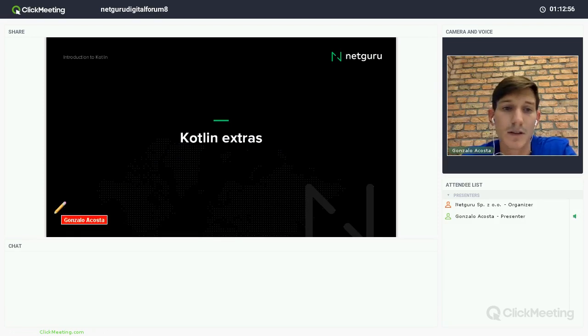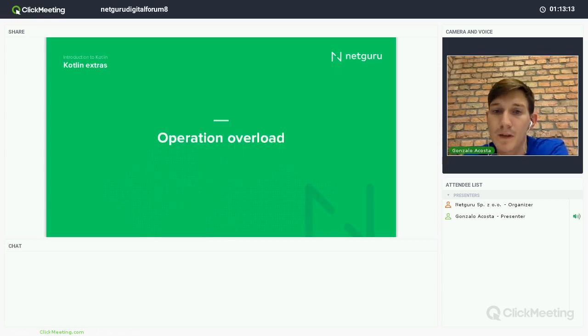Then this Kotlin extra. There are extras that I couldn't put all together in some module, so at the end I decided to write about it, to tell you about it. We have operator overloading. This is really cool, actually.